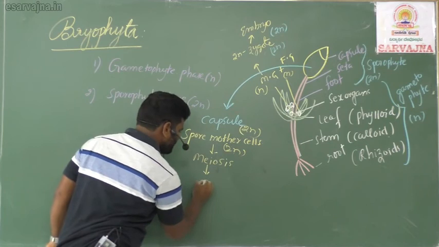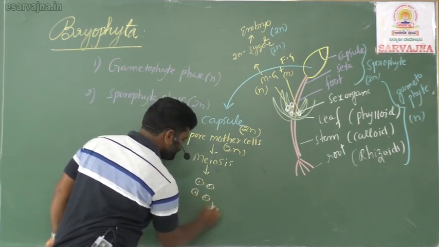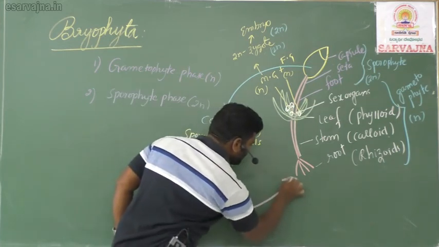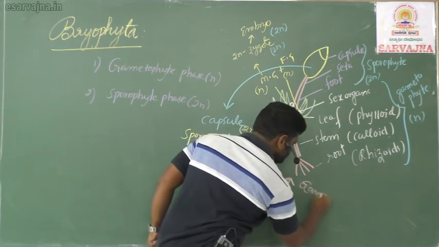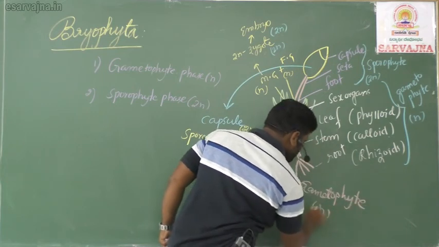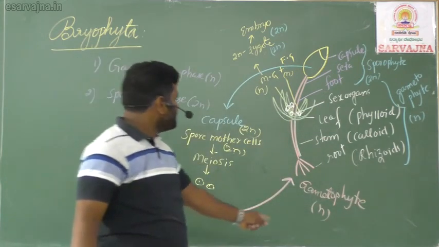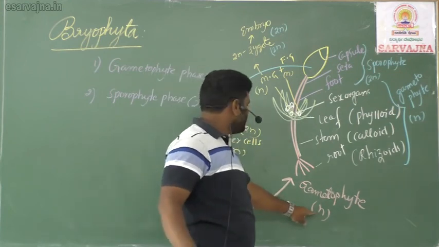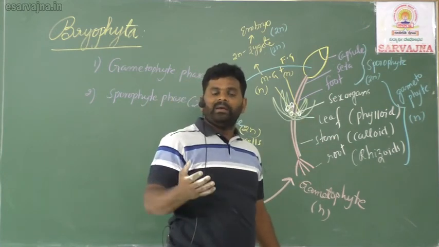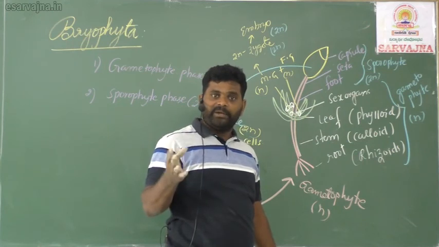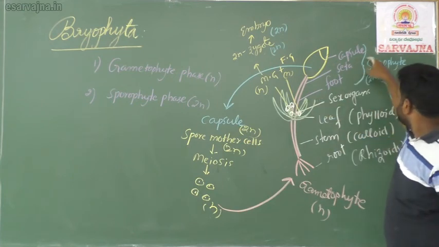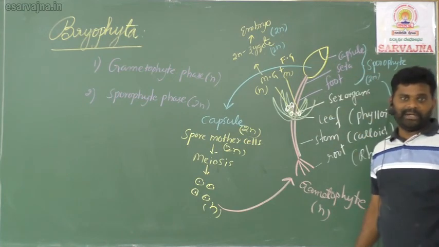The spore mother cell produces haploid spores, N condition. These haploid spores give rise to a gametophyte. Each spore produces one gametophyte. What is the ploidy of the gametophyte? N. This N has root, stem, leaf. It grows independently and performs photosynthesis. It is the dominant phase. On this gametophyte, later the sporophyte is developed. Did you understand, my children?